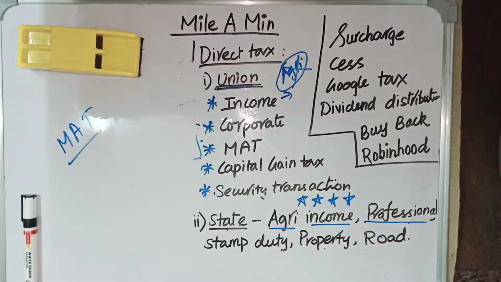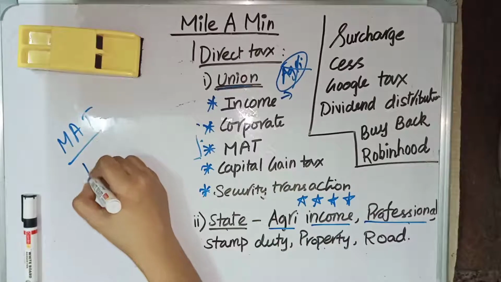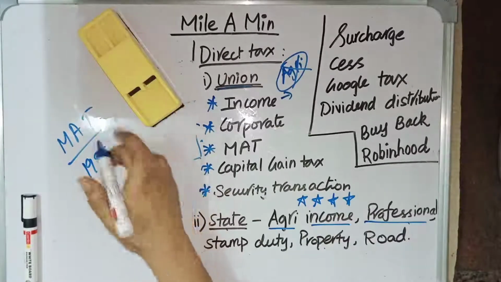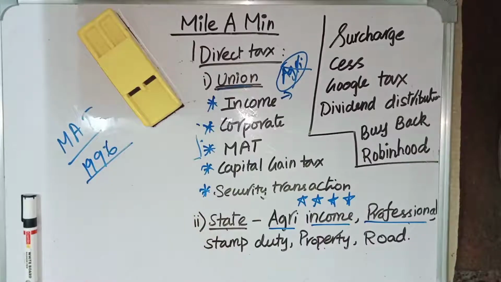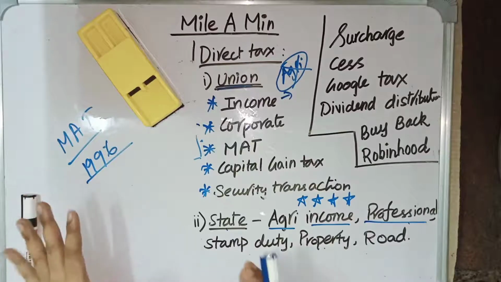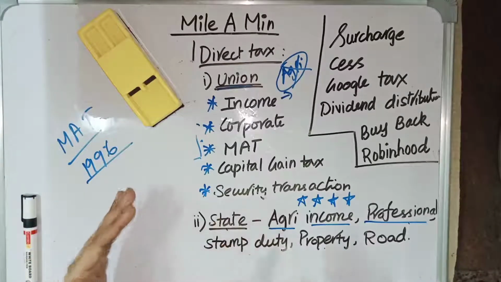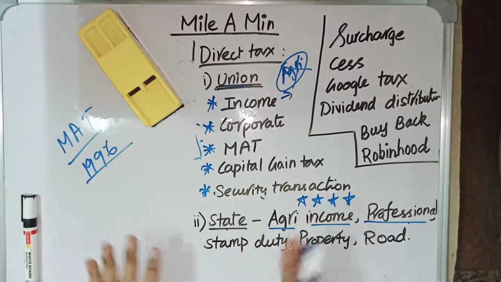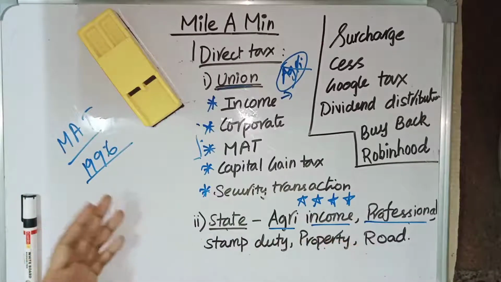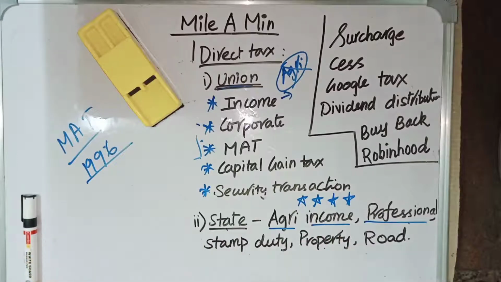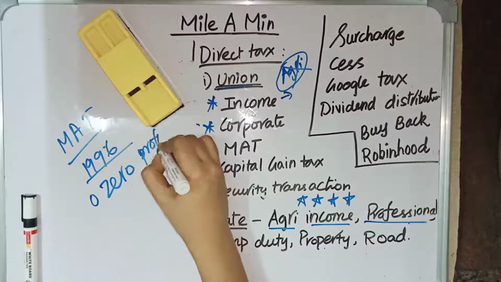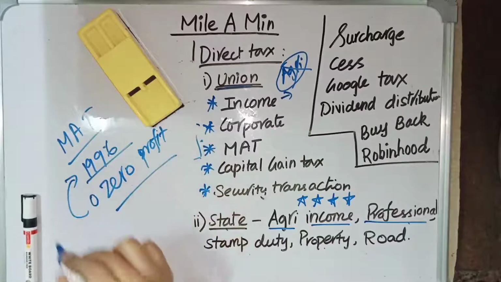This minimum alternative tax was introduced in 1996. Before 1996, there was no tax called the minimum alternative tax. Actually, corporate tax is imposed on the company's profit. So what happens is, if there is no profit, if a product is not sold, then no taxes need to be paid, right? What companies do is, they will show zero profit. Most of the companies will show zero profit and try to escape from tax. This is what was done before 1996.